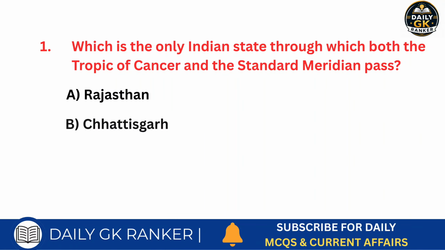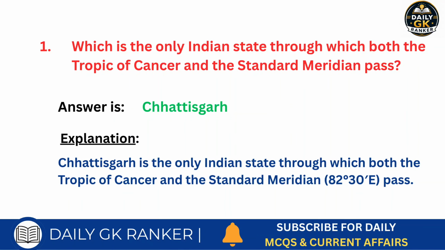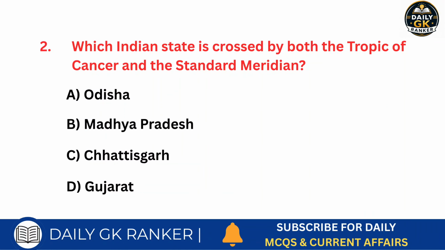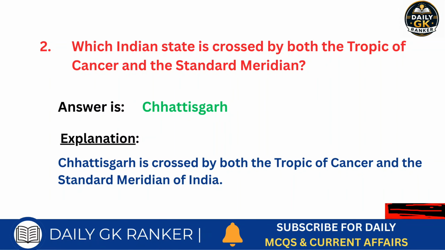Which is the only Indian state through which both the Tropic of Cancer and the Standard Meridian pass? Answer is Chhattisgarh. Which Indian state is crossed by both the Tropic of Cancer and the Standard Meridian? Answer is Chhattisgarh.